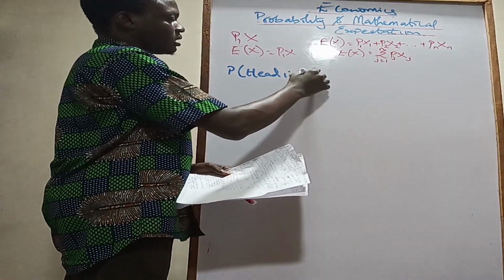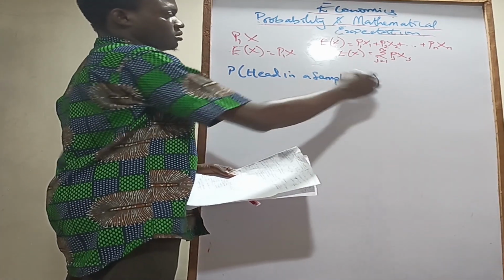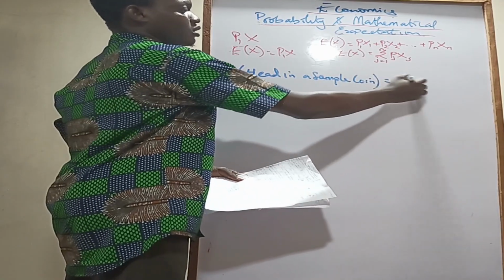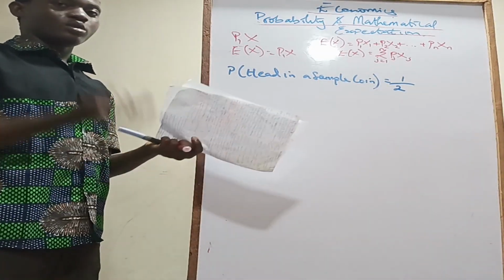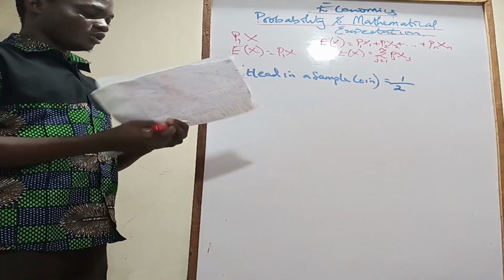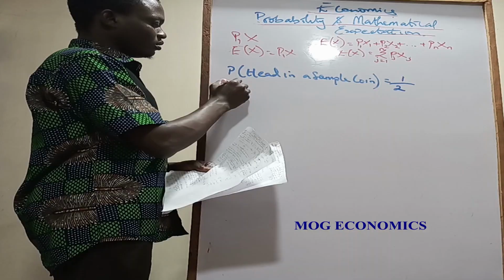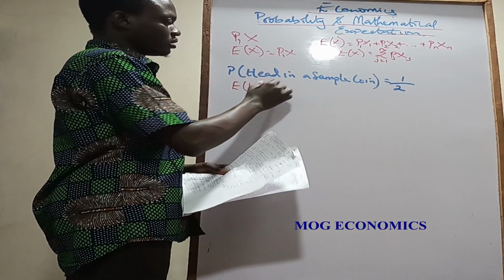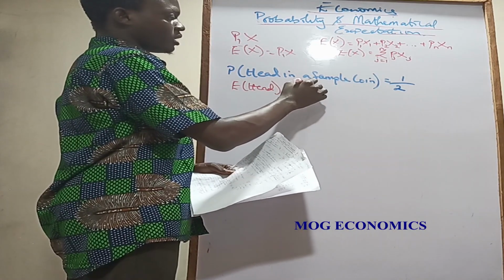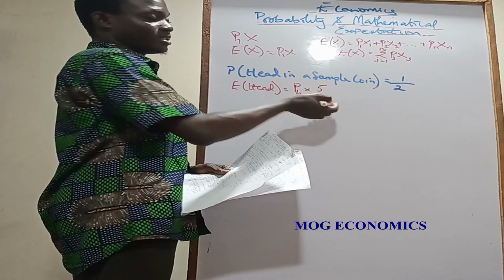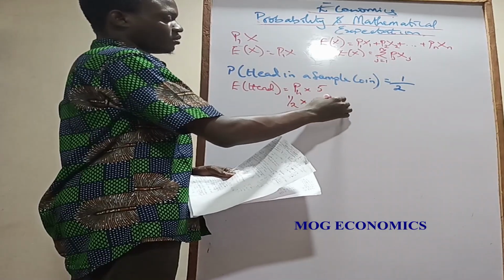in a single coin? Just one coin. It can have head or tail. Sample space is 2. Because you toss the coin 5 times, your expected value of head in this situation, with a probability of p of head, multiplied by 5. So you're tossing it 5 times. So you have half times 5, which is equal to 2.5.